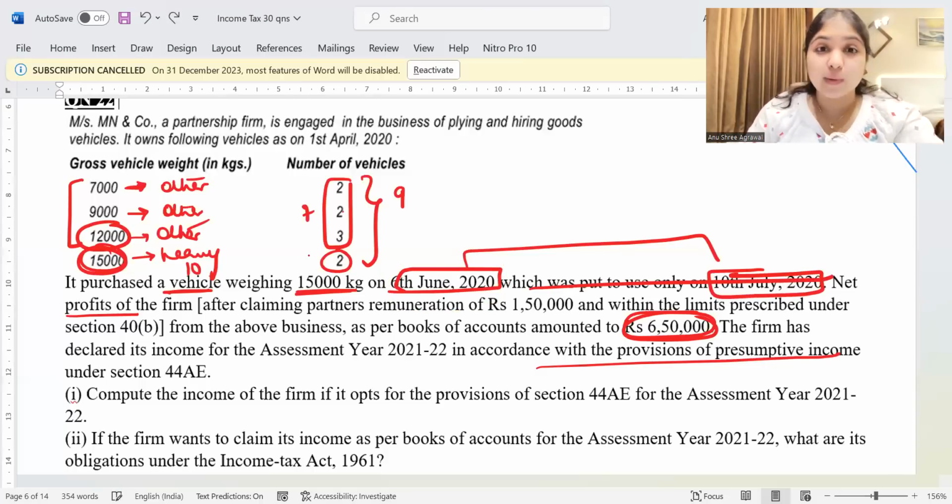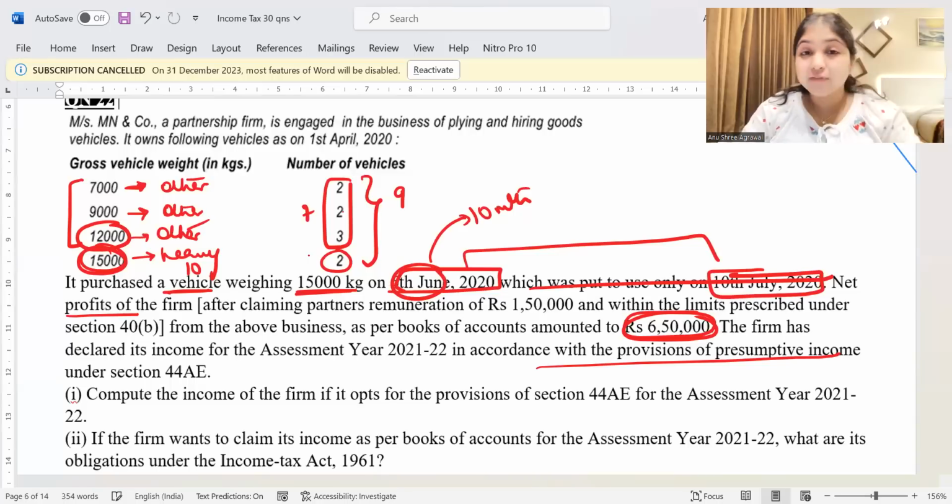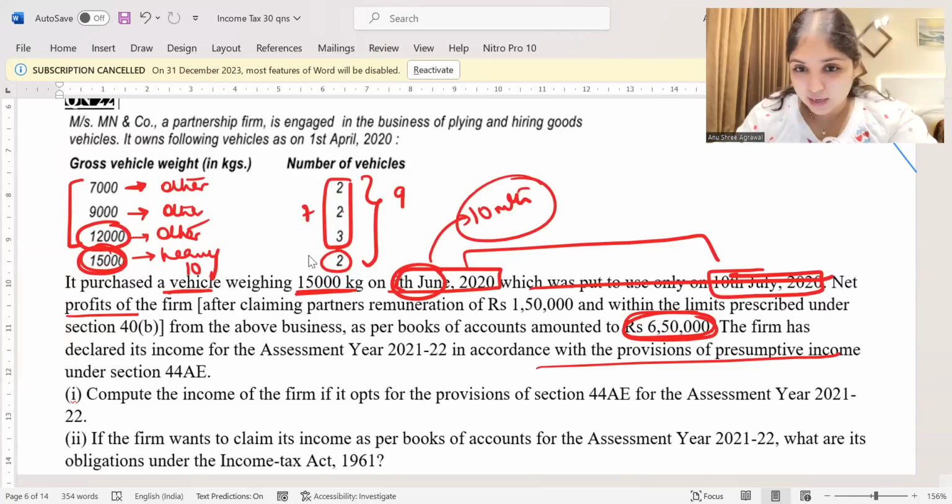So 6th June 2020 onwards: June, July, August, September, October, November, December, Jan, Feb, March, it's going to be 10 months. Will it bother you that it is June only after the 6th? No. Even a part of the month you will count as a whole month. So even though it is only part of June, you will count June fully. That's going to be 10 months.